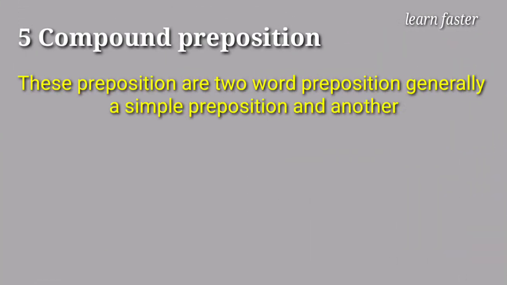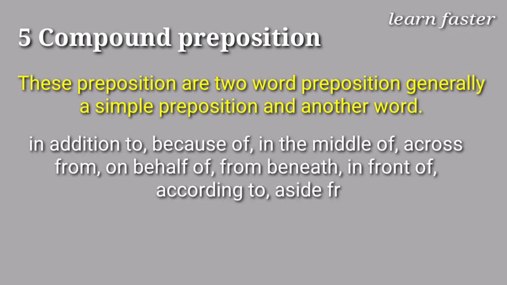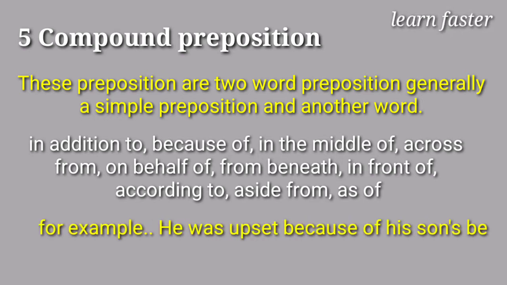Fifth, compound preposition. These prepositions are two words preposition. Generally a simple preposition and another word. Includes in addition to, because of, in the middle of, across from, on behalf of, from beneath, in front of, according to, aside from, as of. For example, he was upset because of his son's behavior.